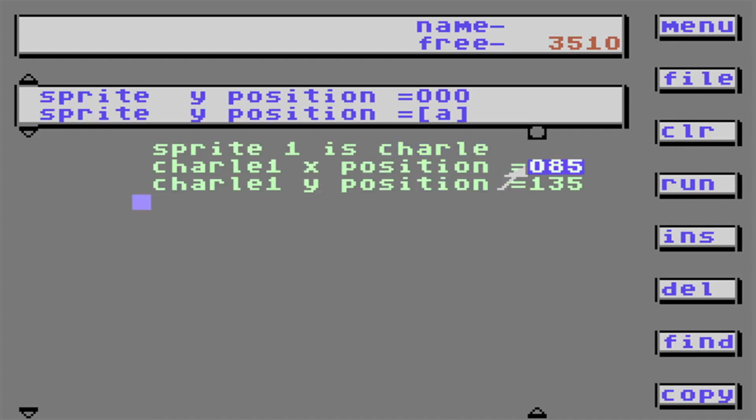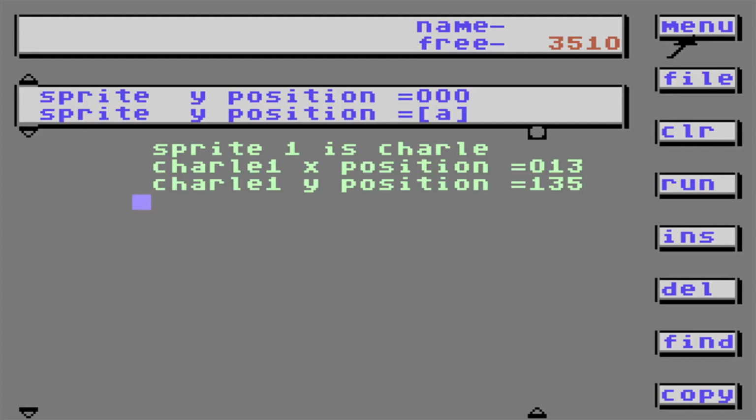X position, we'll make... oh, he's off to the side. So the lower you make the X position, he'll go to the left. If I made a higher number, he would go to the right. Let's have a look at the Y position. Right up in the corner. Well, that's kind of cool.